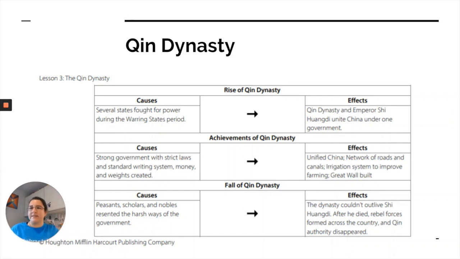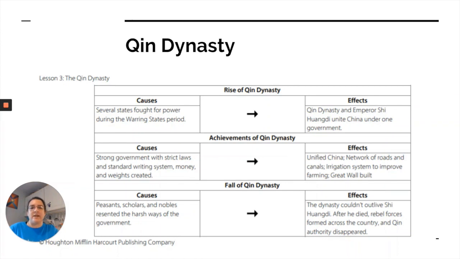Another dynasty is the Qin dynasty. This dynasty came about after the Warring States period, and its important emperor was Emperor Shi Huangdi. He is credited as the first emperor of China. He had very strict laws. He believed in legalism. He did, however, unify China after the Warring States period, but he was very strict.